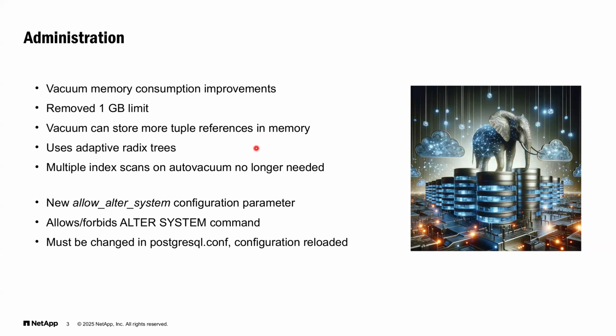There is also a new configuration parameter, allow_alter_system, which allows or forbids ALTER SYSTEM commands. It must be changed in the postgresql.conf file and the configuration reloaded. It cannot be changed by the ALTER SYSTEM command itself, of course.